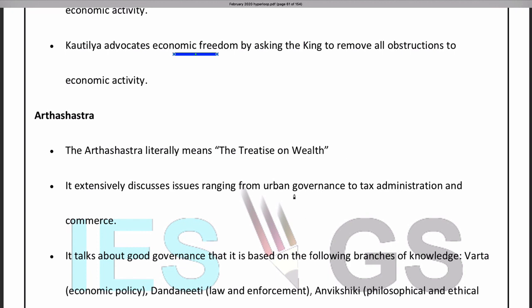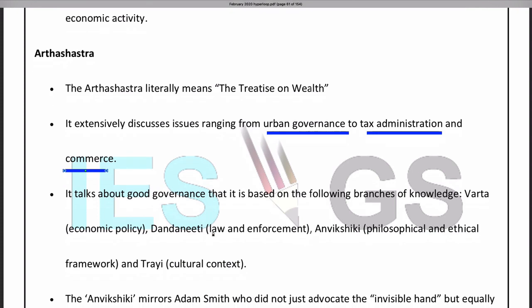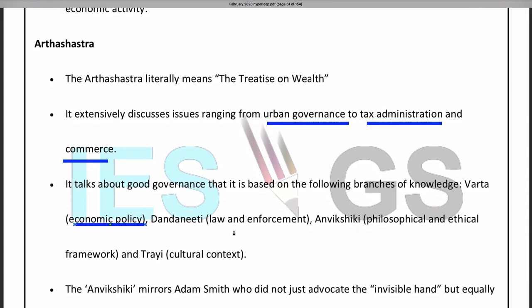So it is like a policy advice to the king: how to govern, how to tax people, how to control the commerce. What it tells about good governance is that it is based on economic policy, law and enforcement, philosophical and ethical framework, and cultural factors. So these factors determine good governance. Here, the trust that is discussed in the Economic Survey can be related to this philosophical and ethical framework.